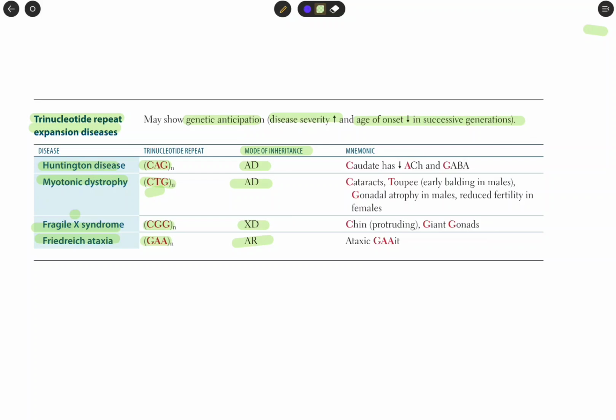And Friedreich ataxia is autosomal recessive. How can we remember Friedreich ataxia? FRI for Friday. Friday is a day of the week, and it automatically comes at its exact number. So Friedreich ataxia is autosomal recessive, and its trinucleotide repeat is GAA.